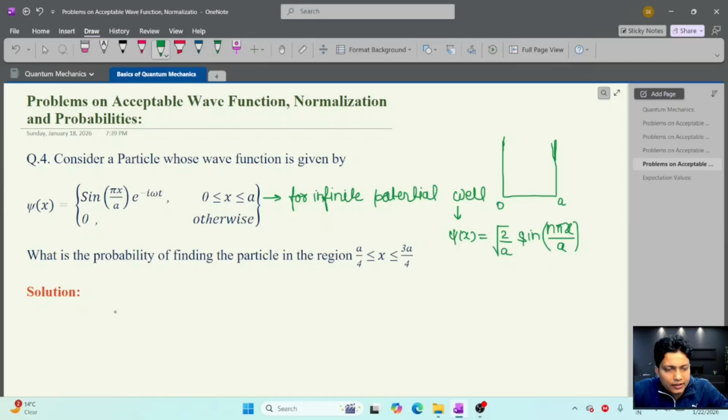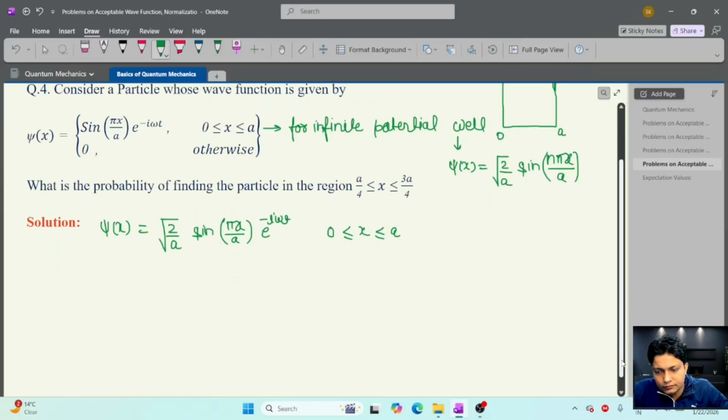We can solve for this wave function to calculate the normalization constant, but here we can see this is the wave function for the infinite potential well. So the normalized wave function is psi(x) = under root 2 by a, sin(pi x / a) e^(-i omega t) in the region 0 to a, and otherwise this wave function will be 0.